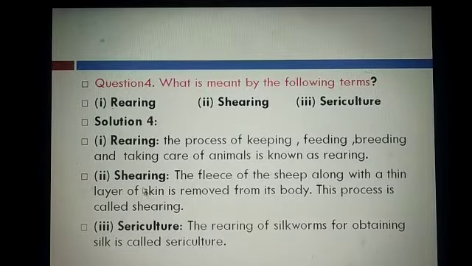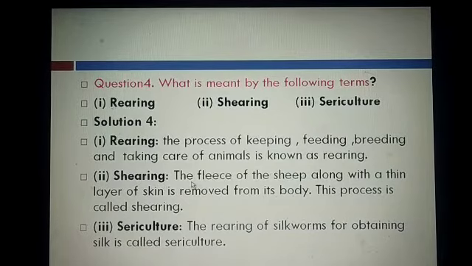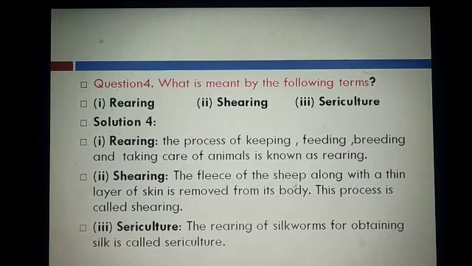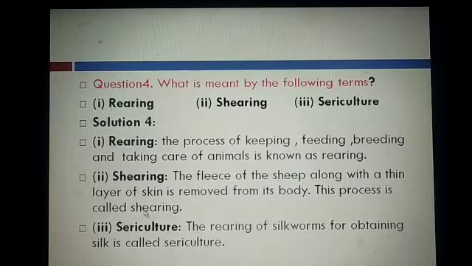The next term is shearing. The fleece. What is the meaning of fleece? Hairs. The hair of the sheep along with a thin layer of skin is removed from its body and this process is called shearing.